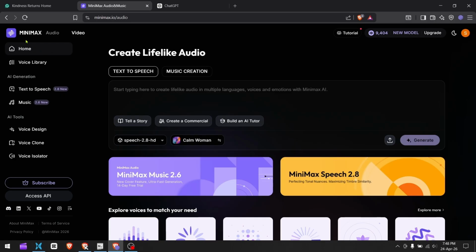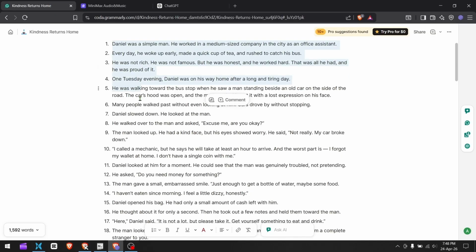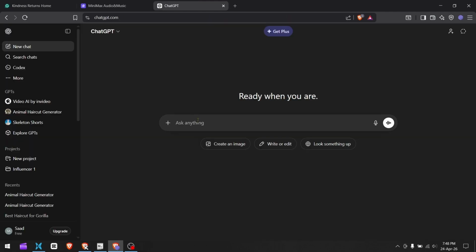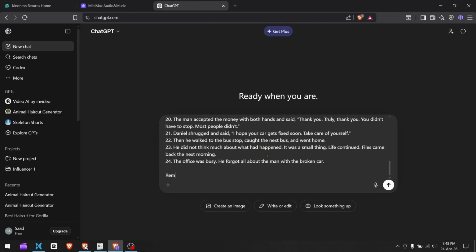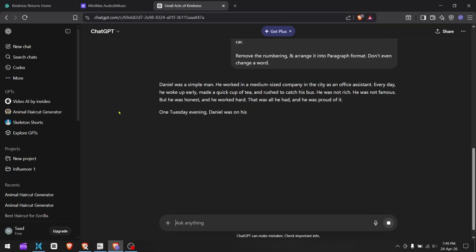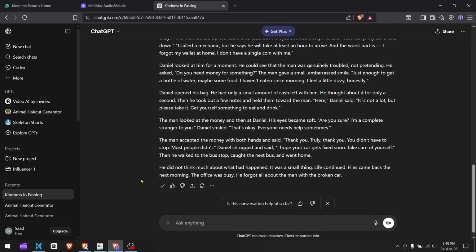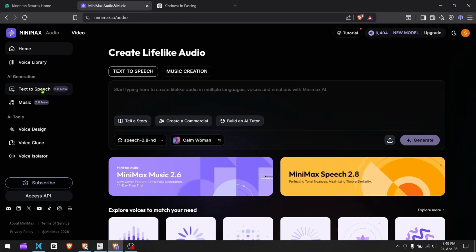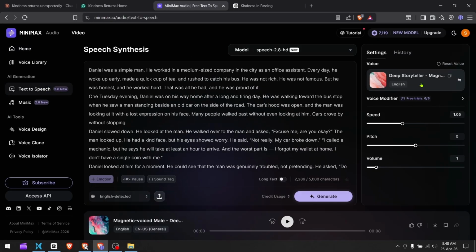Let's generate the voiceover. I am using Minimax for audio generation. Go back and copy the script that we adjusted. Paste it into ChatGPT, and ask it to remove the numbering and arrange it into paragraph format. Don't change any other word. You'll get the script in paragraph format. Copy it. In Minimax, go to text-to-speech. Paste the script. Go to voices.